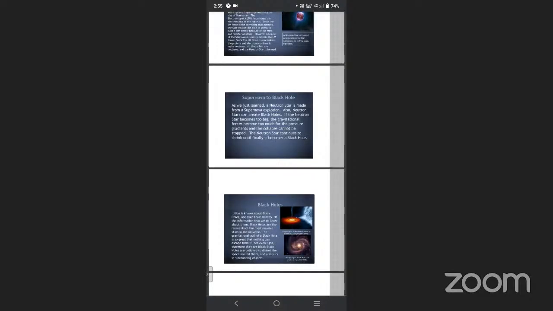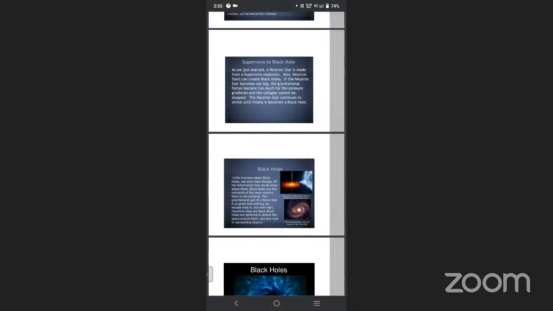Next, supernova to the black hole. As we just learned, a neutron star is made from a supernova explosion. Also, neutron stars can create black holes.